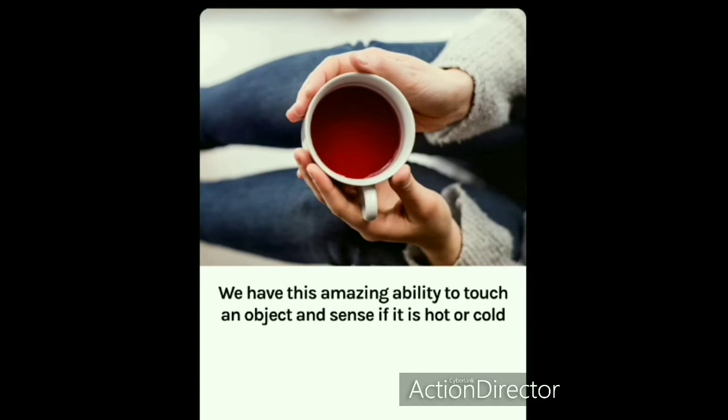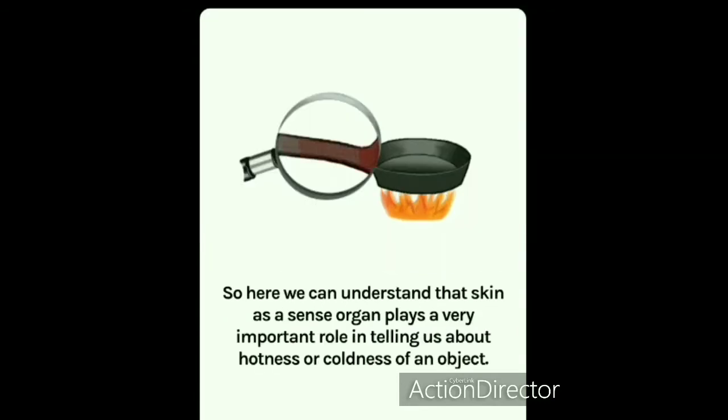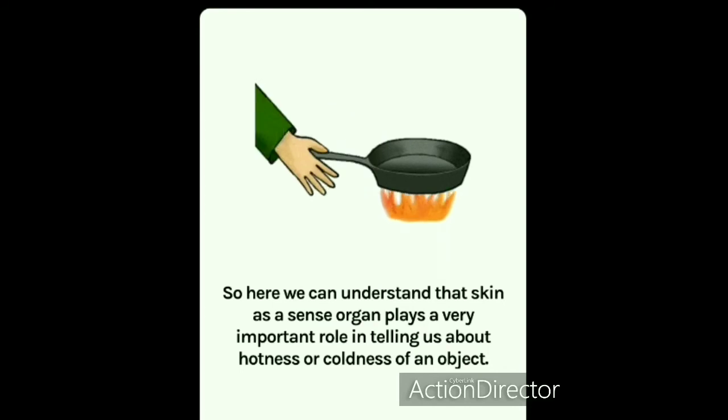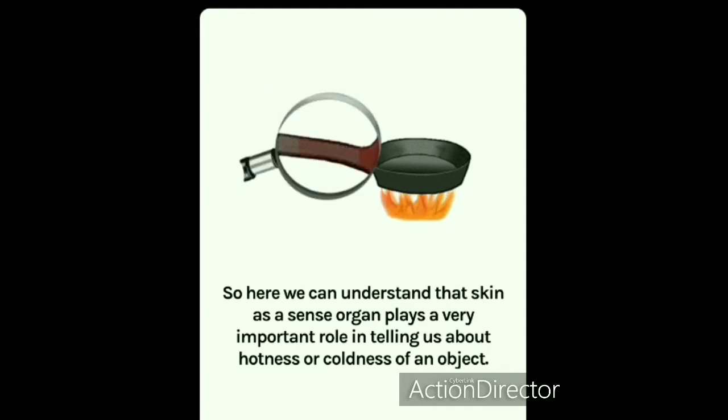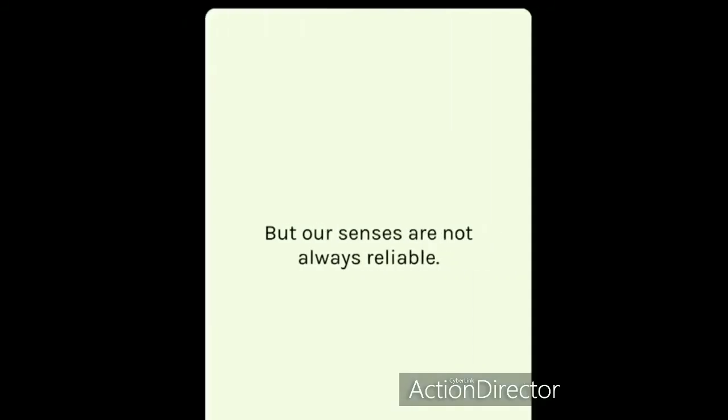We have an amazing ability to touch an object and sense if it is hot or cold. That means our skin is that sense organ which senses the hotness and coldness of an object whenever we touch it. So here we can understand that skin as a sense organ plays a very important role in telling us about hotness or coldness of an object, right?